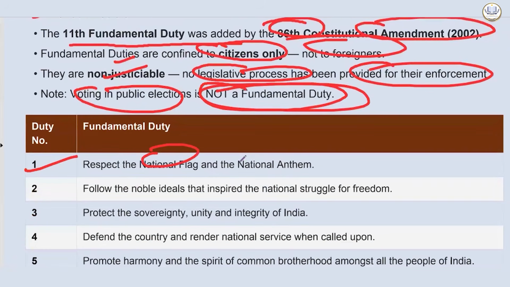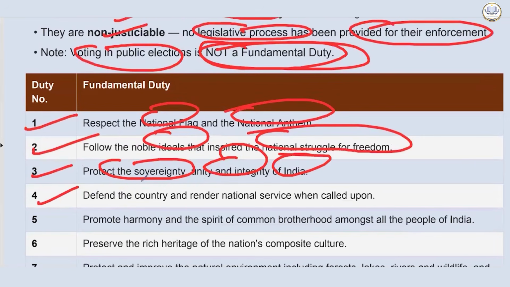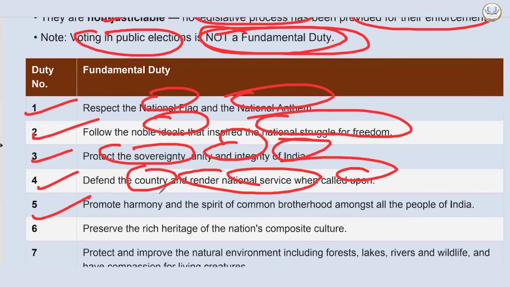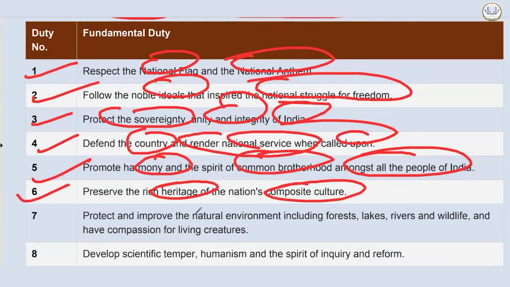Respect the national flag and the national anthem. Second, follow the noble ideas that inspire the national struggle for freedom. Third, protect the sovereignty, unity, and integrity of India. Fourth, defend the country and render national service when called upon. Fifth, promote harmony and the spirit of common brotherhood amongst all the people of India. Sixth, preserve the rich heritage of the nation's composite culture.